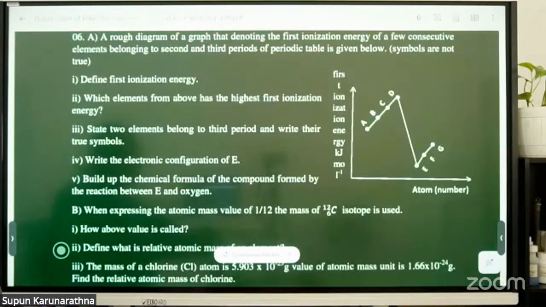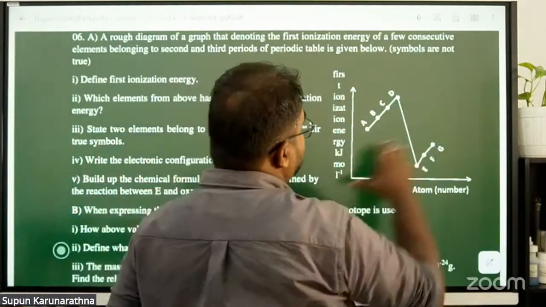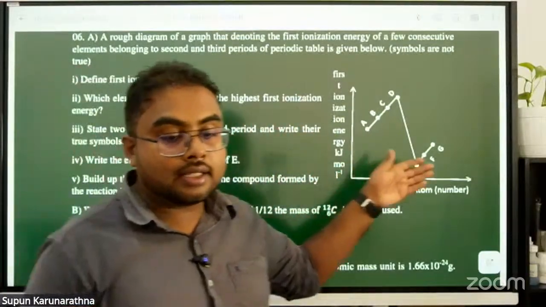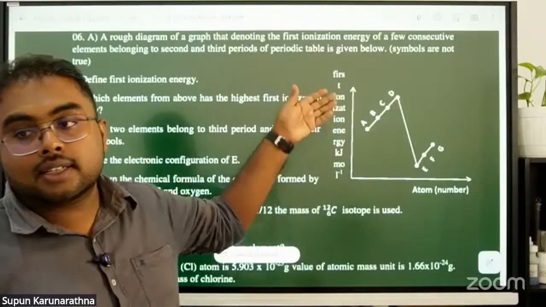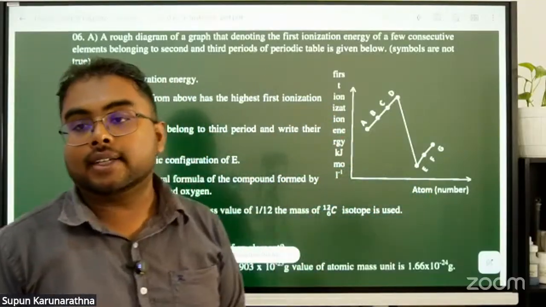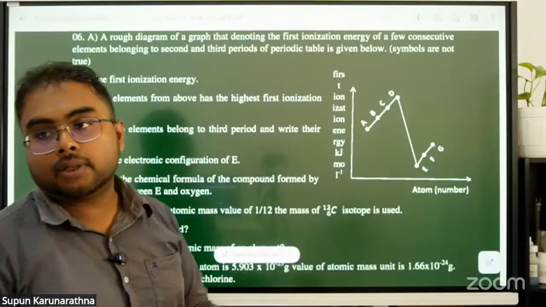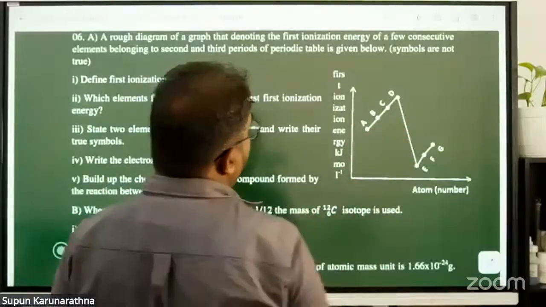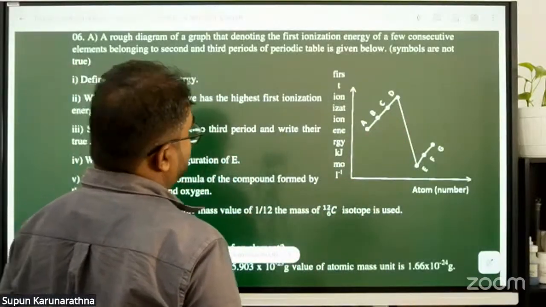Look at the next question. Which element of the above has the highest first ionization energy? You can see there is a graph. On this graph, the y-axis represents the first ionization energy and the x-axis represents the atomic number. You can get an idea about how the first ionization energy changes.